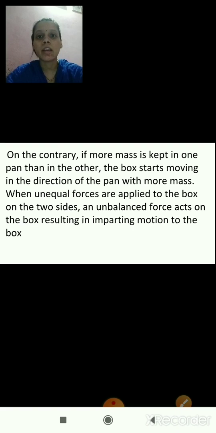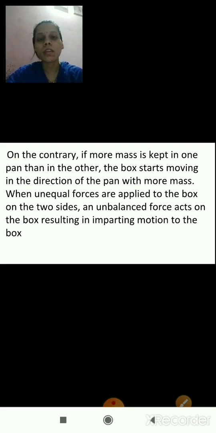If on one side we keep more mass as compared to the other side, the box will start moving to the side where we kept more mass. When unequal forces are applied to the box on the two sides, an unbalanced force acts on the box, resulting in imparting motion to the box.